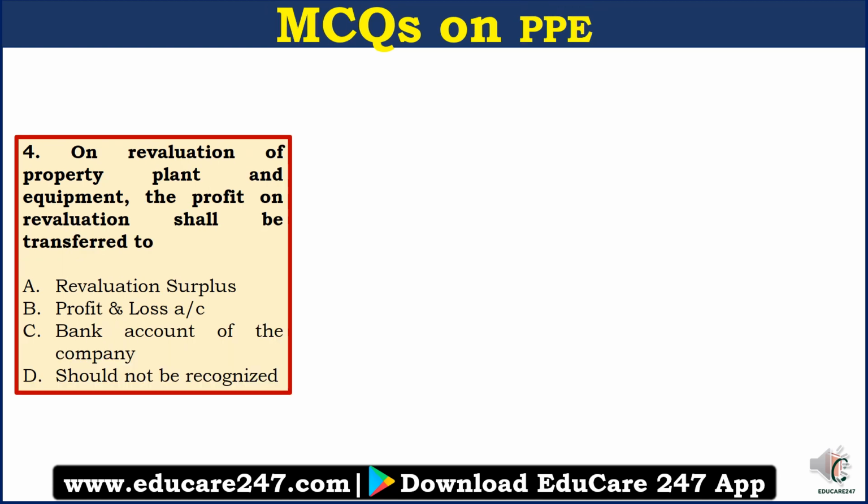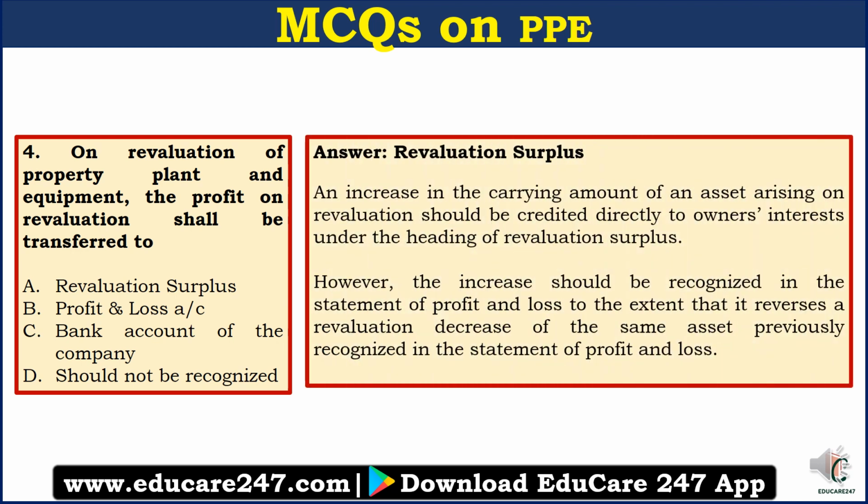Question number 4. On revaluation of property, plant and equipment, the profit on revaluation shall be transferred to: A. Revaluation surplus, B. Profit and loss account, C. Bank account of the company, or D. Should not be recognized. So the answer here is revaluation surplus.